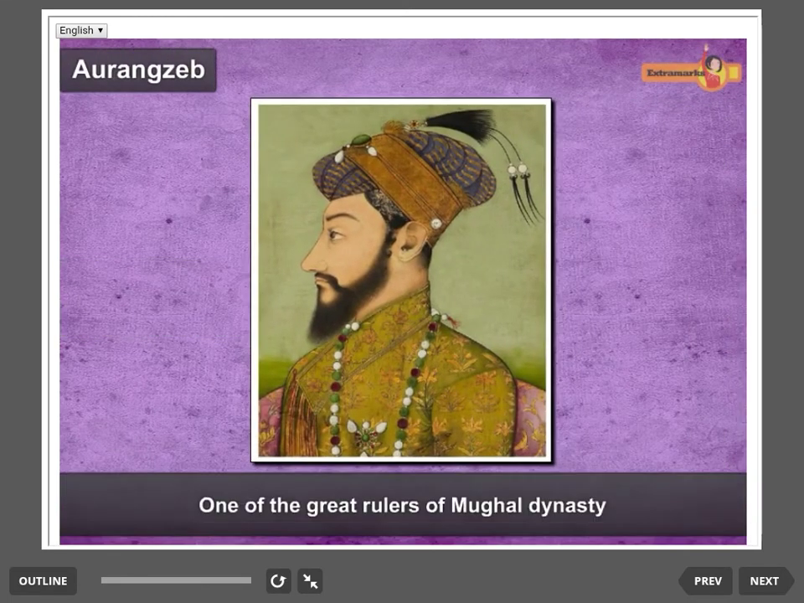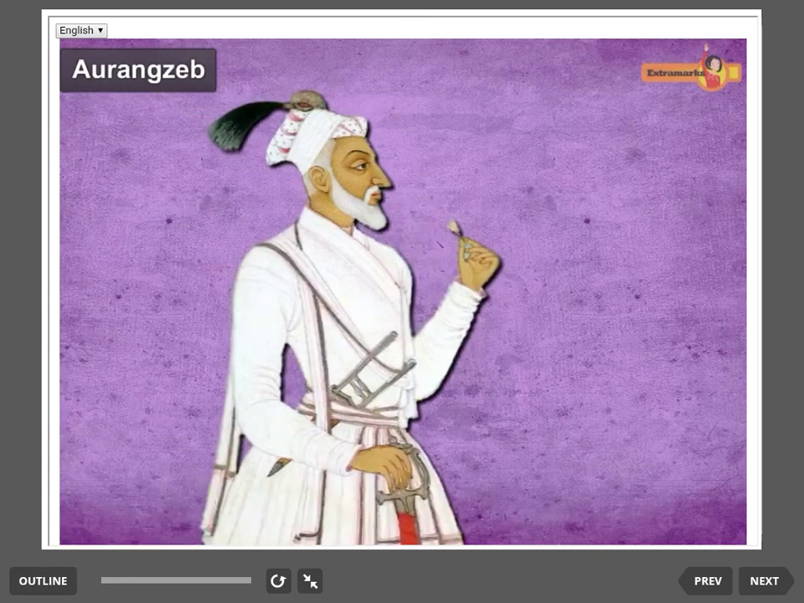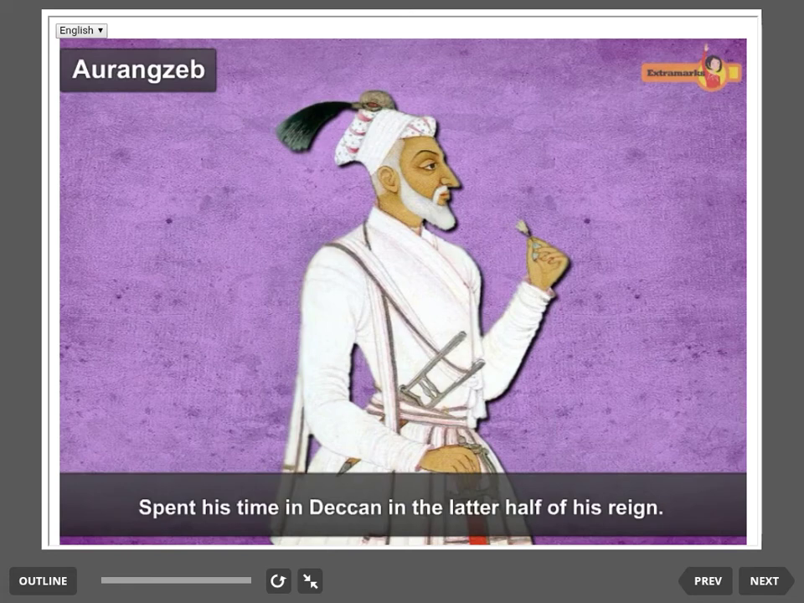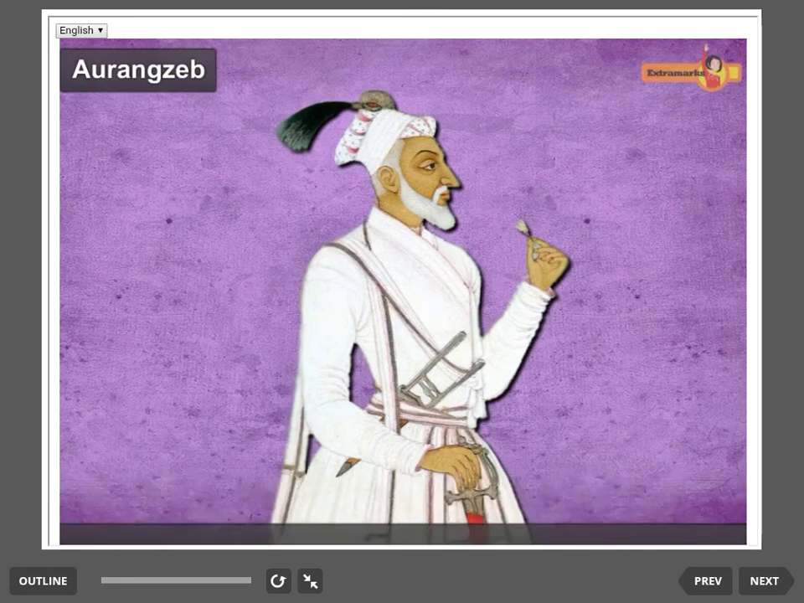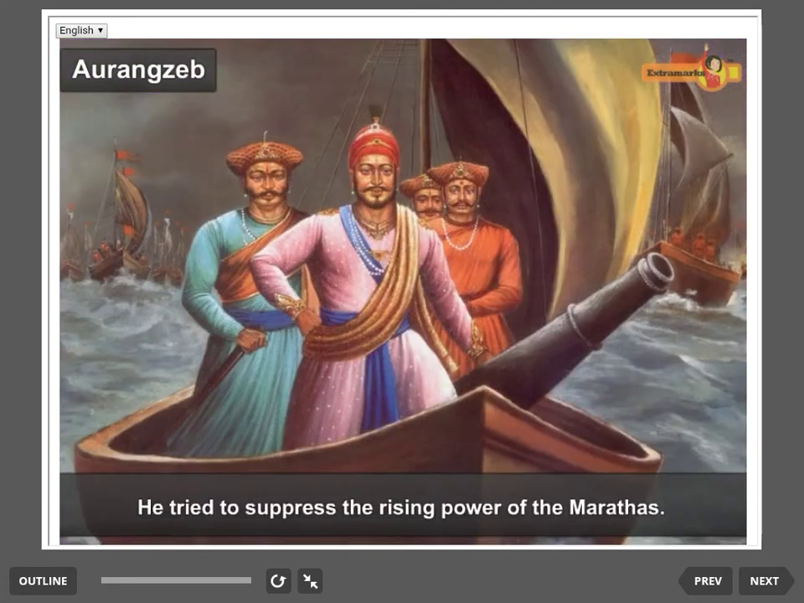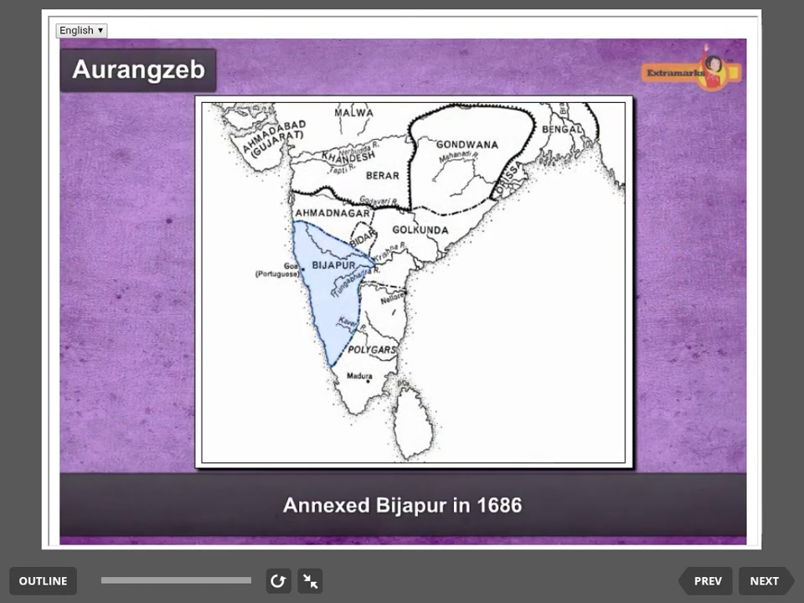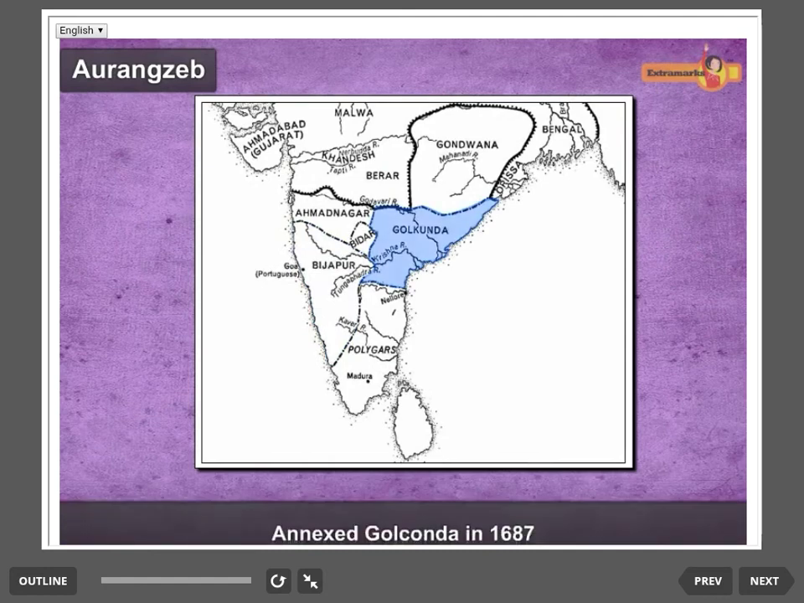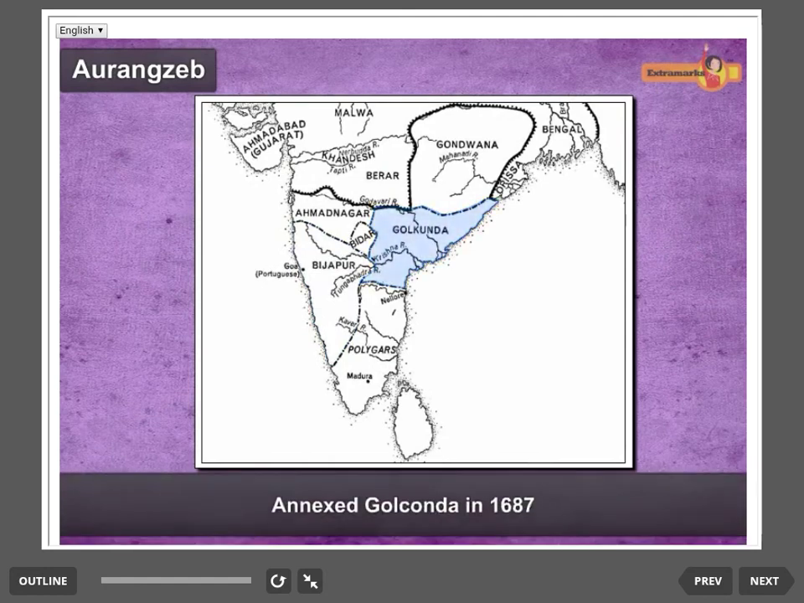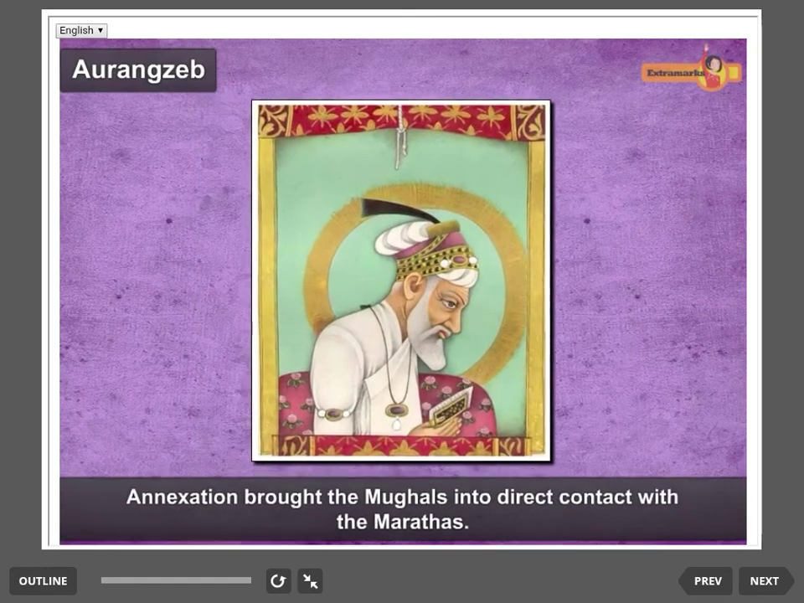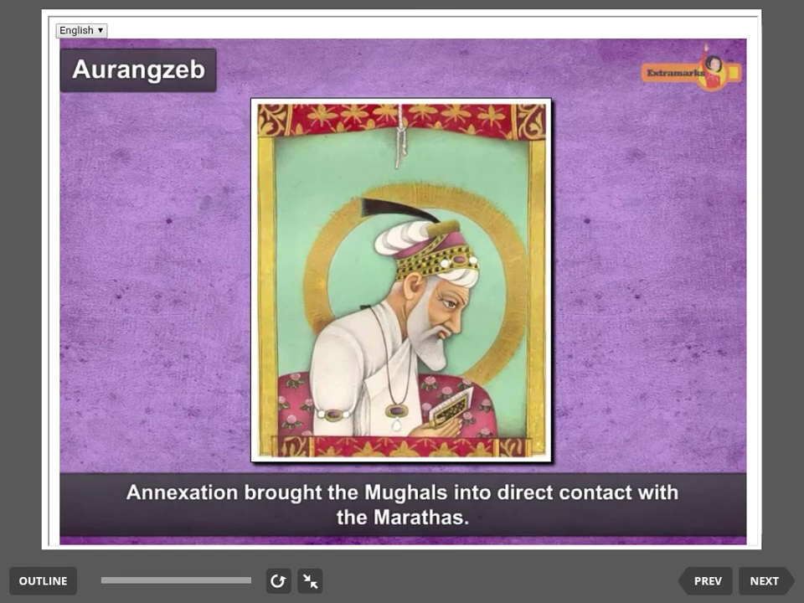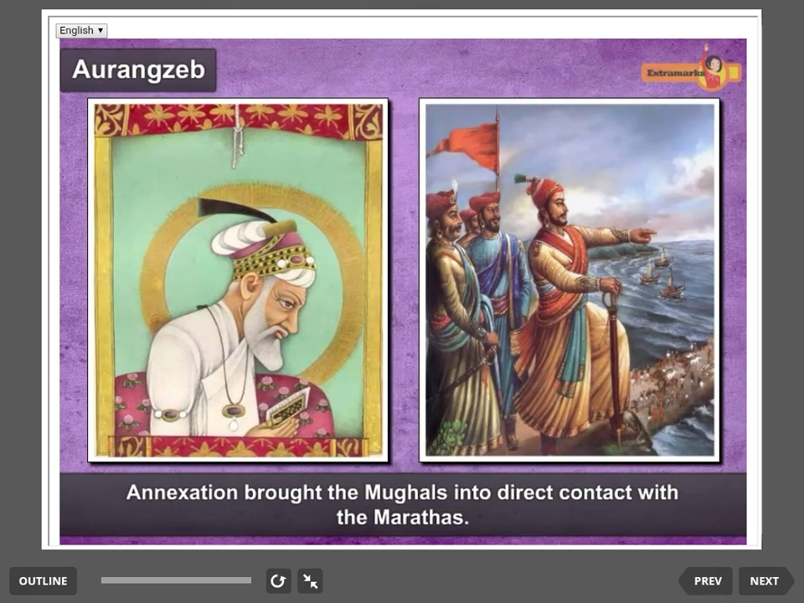Aurangzeb was one of the great rulers of Mughal dynasty. Just for information, keep in mind. In the latter half of his reign, Aurangzeb spent his time in Deccan trying to suppress the rising power of the Marathas. He annexed Bijapur in 1686 and Golconda in 1687. However, this annexation not only expanded Aurangzeb's empire, but it also brought the Mughals into direct contact with the Marathas.